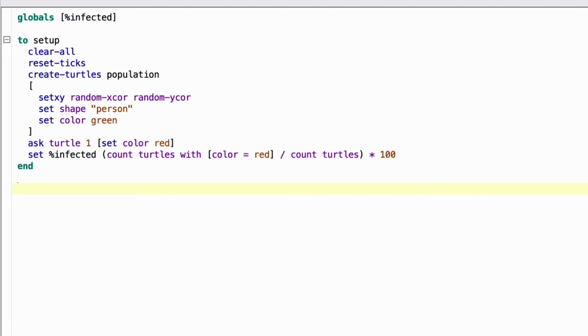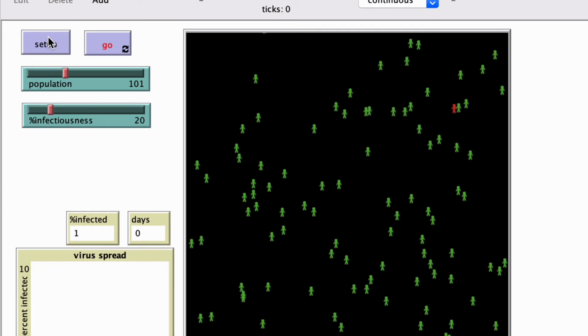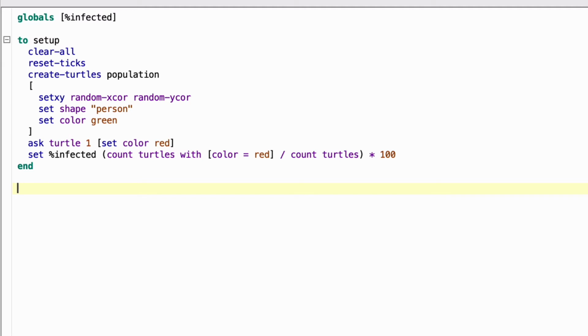To see if we've entered it without errors, click the little green checkbox. If we did enter it without errors, we're brought to the interface screen. If it tells you there's an error, it will try to show you where it is, and we'll go back to the screen in a minute and you can compare yours to mine. But we can test the setup button. That's the only one that we have working, and you see we've randomly distributed 100 people and one of them is infected. Okay, let's go back to the code. Now, if you had an error, stop the video and correct that now.